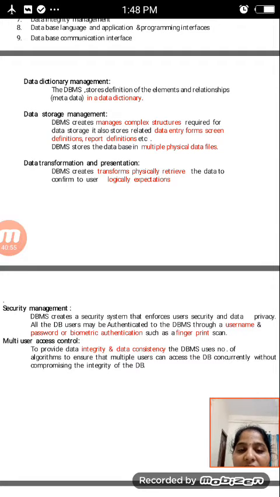The next one is data transformation and presentation. The DBMS transforms entered data to conform to required data structures, physically retrieving the data to conform to the user's logical expectations. Whenever the user expects information, it gives that information to the user.